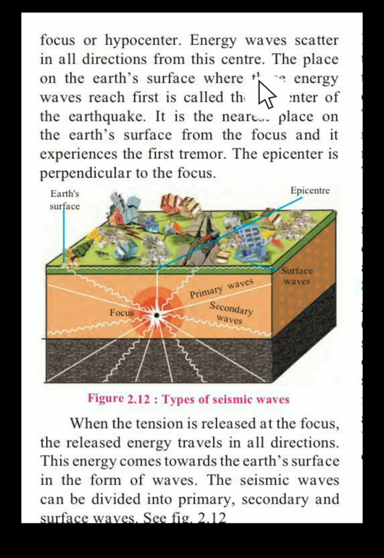Now the place on the earth's surface where these waves reach first is called the epicenter of the earthquake. So my dear students, you can see from the focus over here, right on top, we have the epicenter. This is the place where the waves reach first. It is sure that it is the shortest way. You can see these are longer than this. There are waves moving in all directions, but this is the shortest, which comes exactly parallel from the point of the focus to the earth's crust. And that is what is called the epicenter.